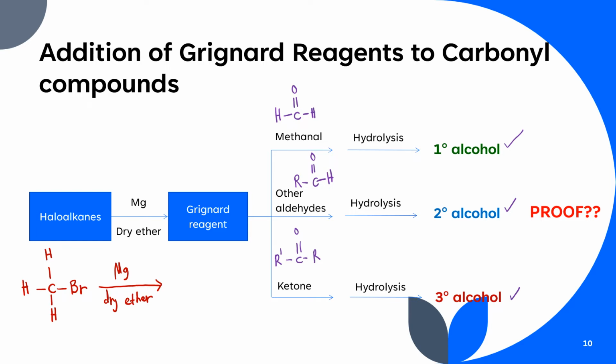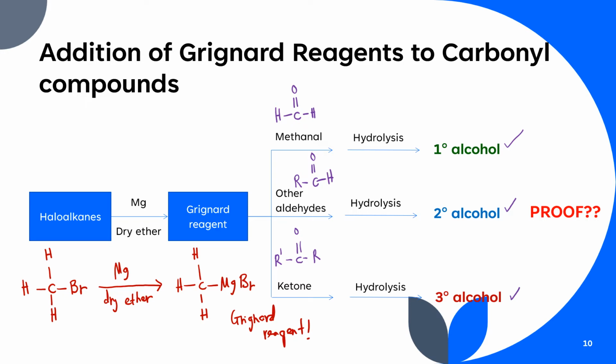So ingat, bila kita react this haloalkane dengan magnesium in dry ether, apa yang jadi adalah Mg akan masuk di tengah-tengah antara C dan juga Br. So that will give you CH3MgBr. So ini adalah our Grignard reagent.